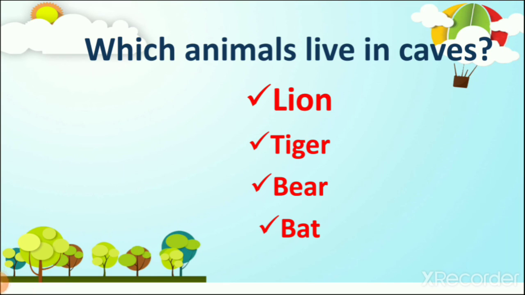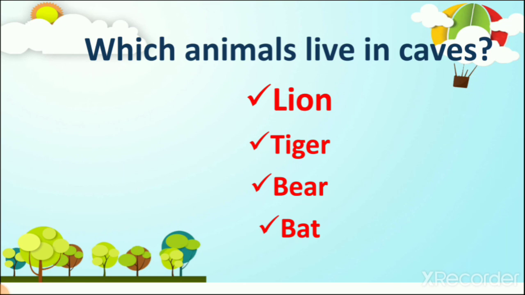So what did we learn today? We learned today about places where animals can live. We learned about the shelter of animals, the cave, and which animals are living inside caves.